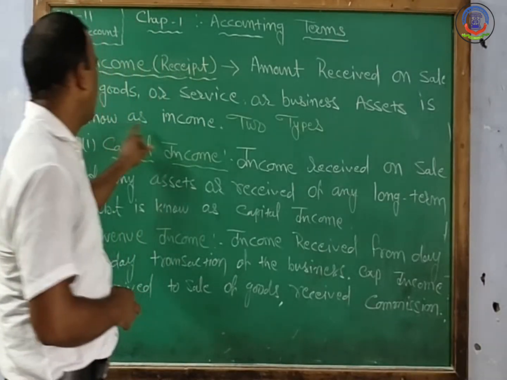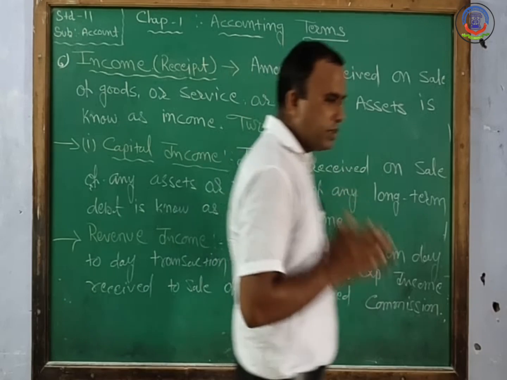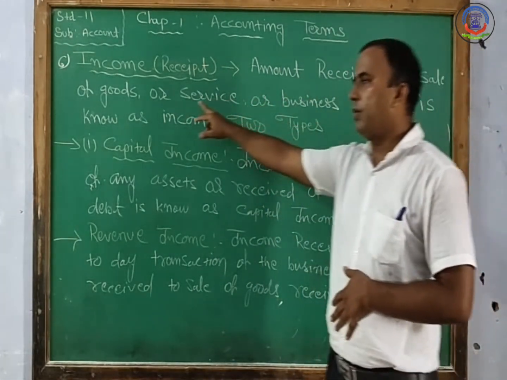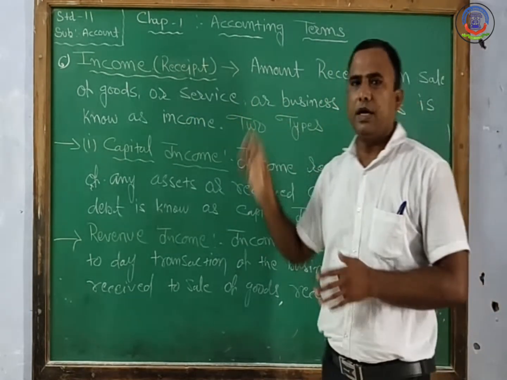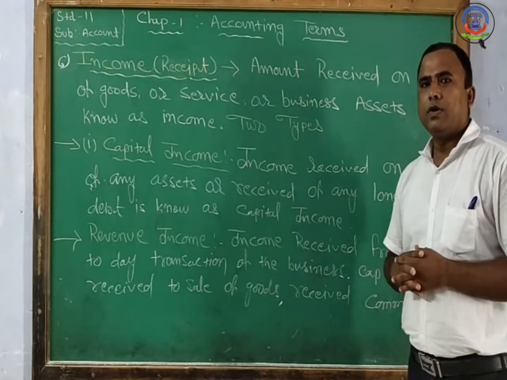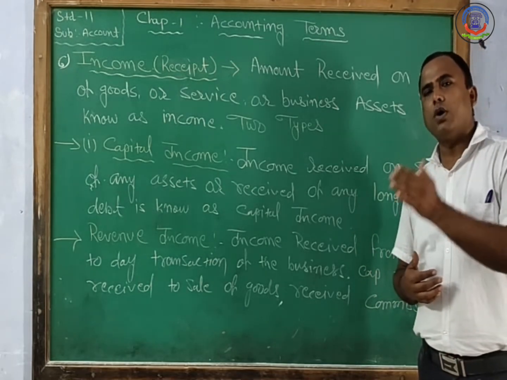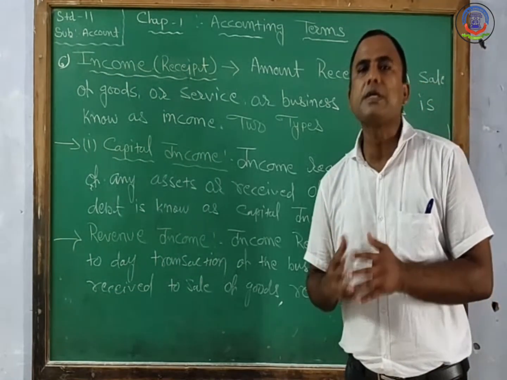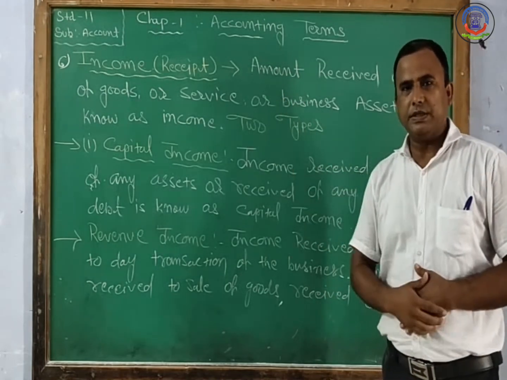For example, many times the trader sells goods to the customer on cash or credit. Due to this transaction, the income that is created is known as the income for the business.